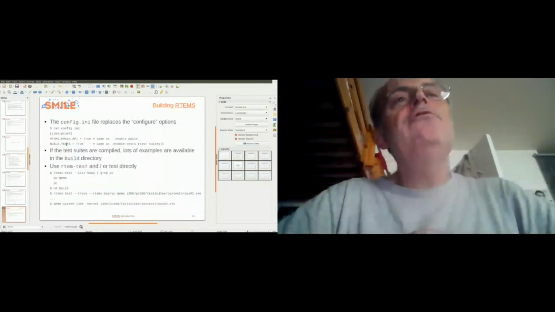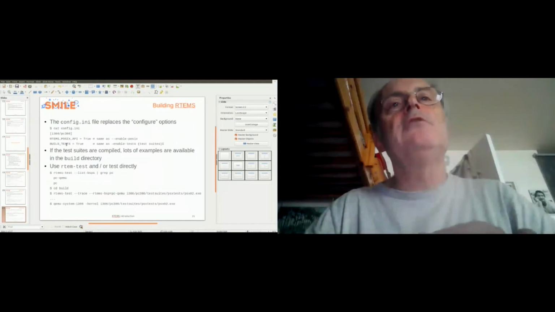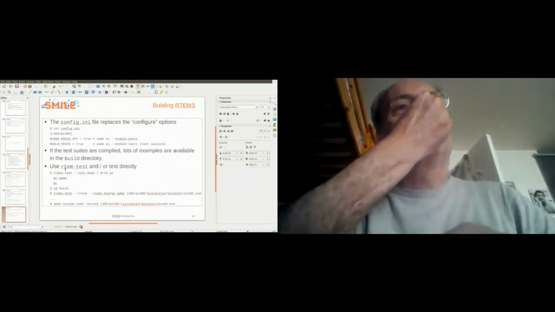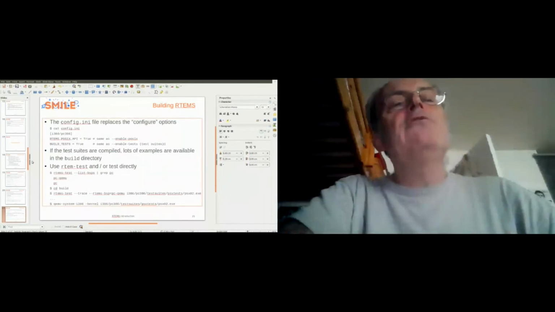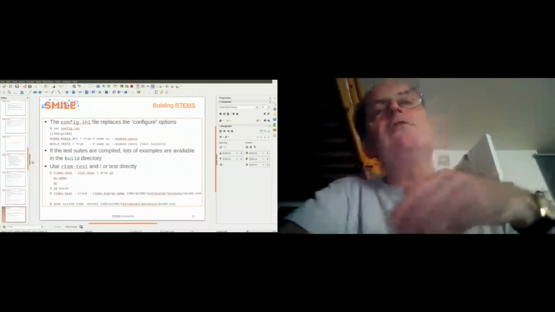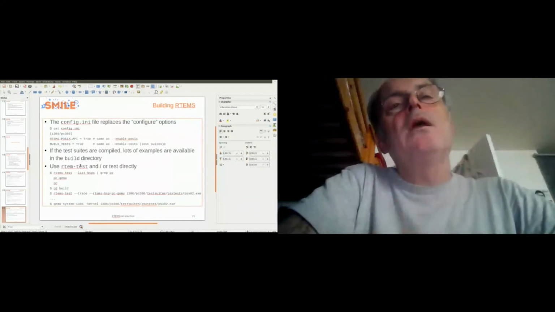So as I said, the config.ini replaces the configure options. For example, with QEMU, you say RTEMS_POSIX_API equals true, or BUILD_TESTS equals true, which is the same as --enable-tests. And so if you activate building the test suite, there are lots of examples in the build directory. They are not installed in the BSP because it's not useful, but you can test them in the build directory.